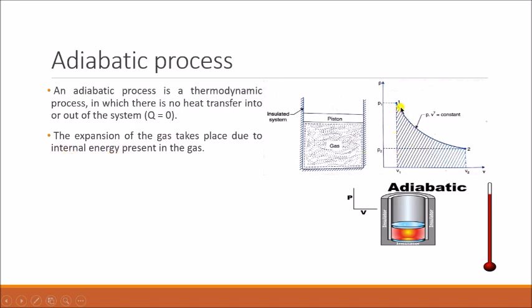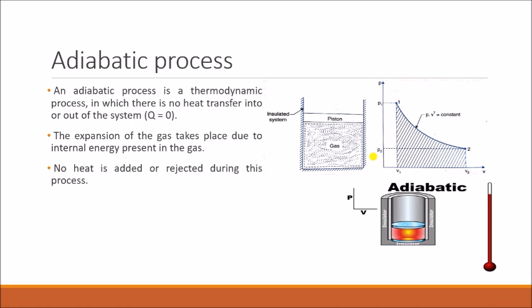The process can be plotted using a PV diagram. Point 1 is the initial state of the gas, and point 2 is the final state of the gas. The curve is moving from top to bottom, in the sense that we are seeing the expansion process, that is, adiabatic expansion. The gas is expanding, so the pressure decreases and the volume increases. No heat is added or rejected during this process. That is the concept of the adiabatic process.